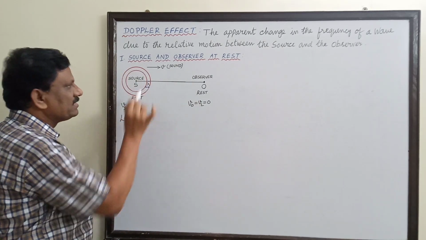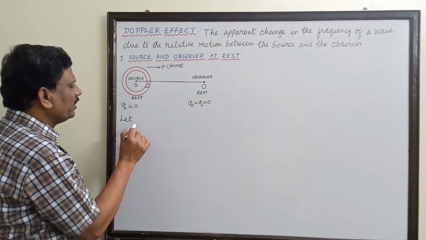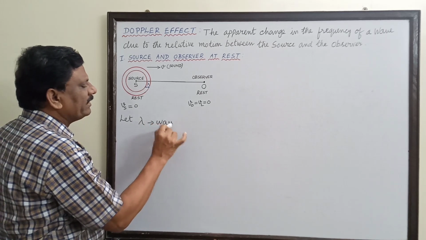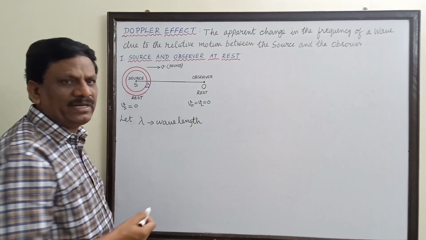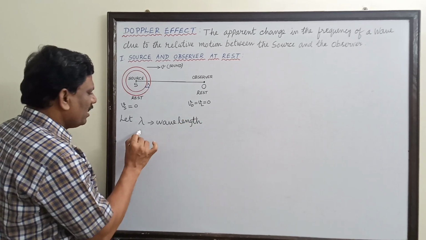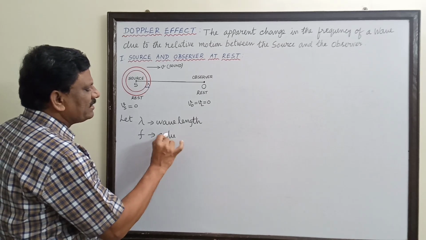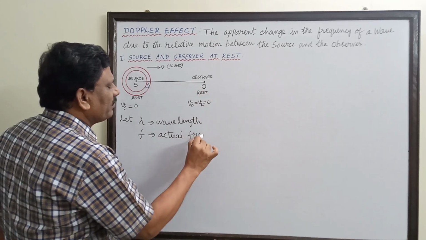So throughout this Doppler effect derivation, what are all the various symbols we are going to use? Let lambda represent the wavelength. This is either a longitudinal wave or a transverse wave, and f represents the actual frequency with which it is coming out of the source.